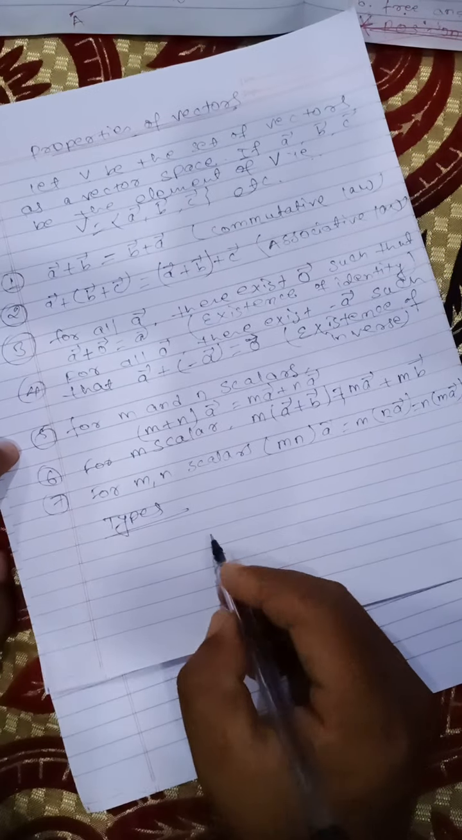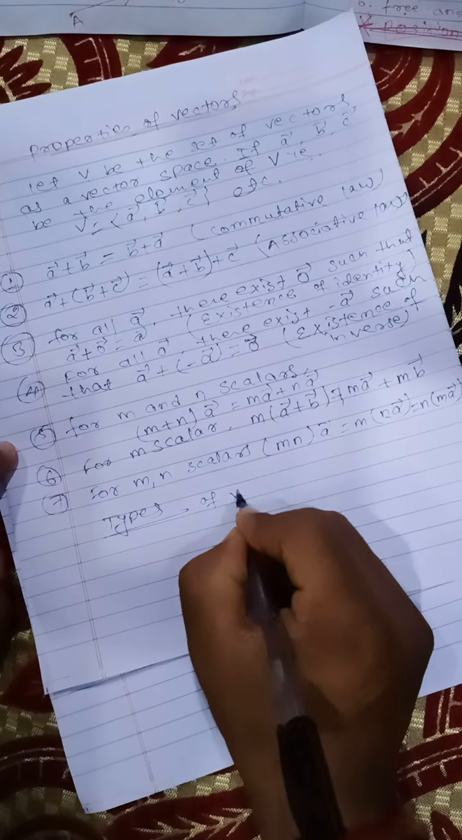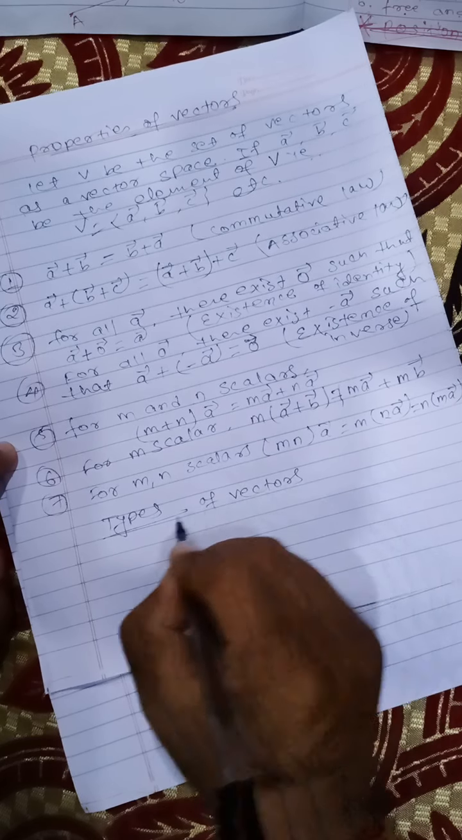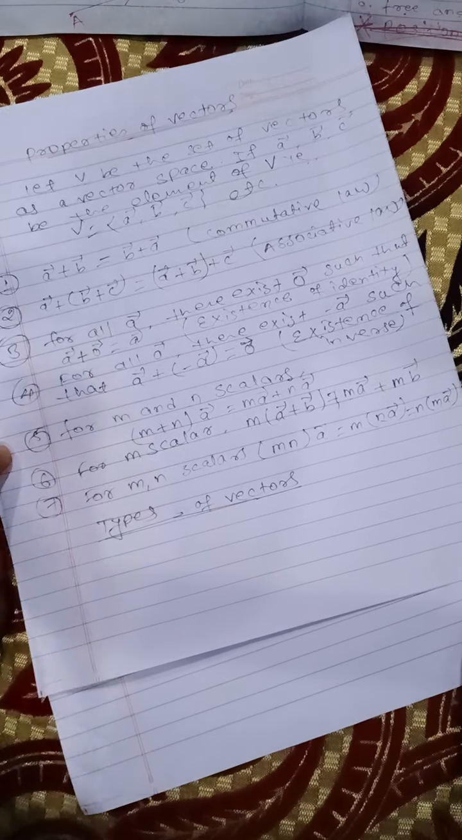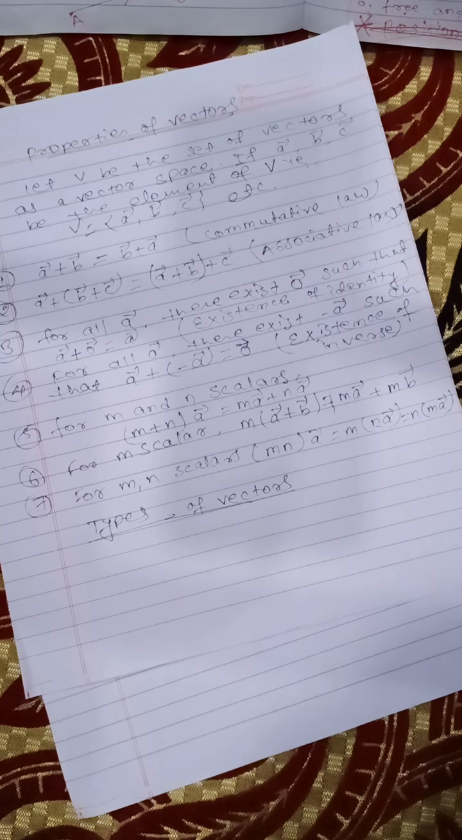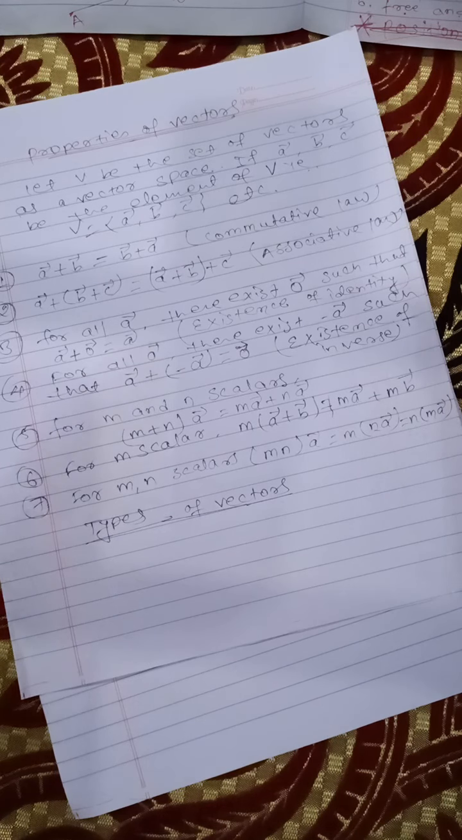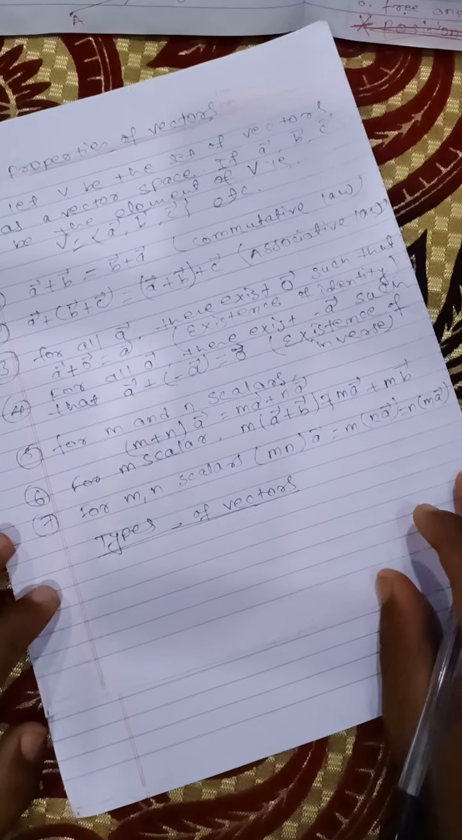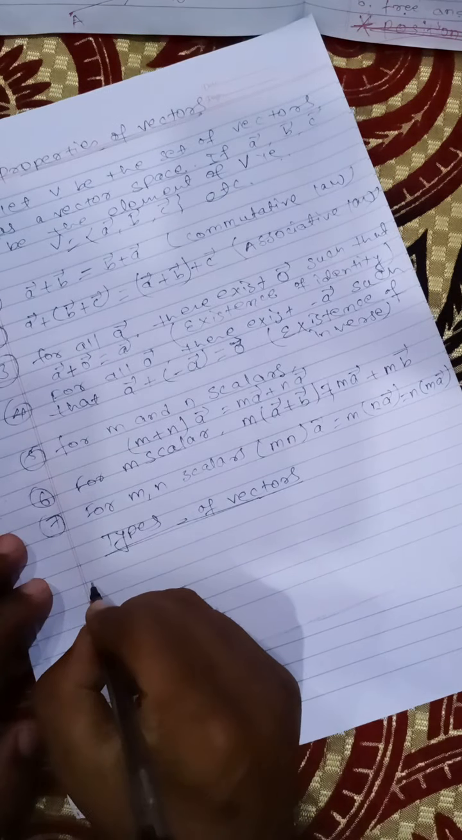So now, types of vectors. We will not talk about the scalar quantity. We are talking about the vector. Whether you say the property of vector algebra or the property of vector quantity, it remains the same. These are the properties of vectors. Now, what are the types of vector?